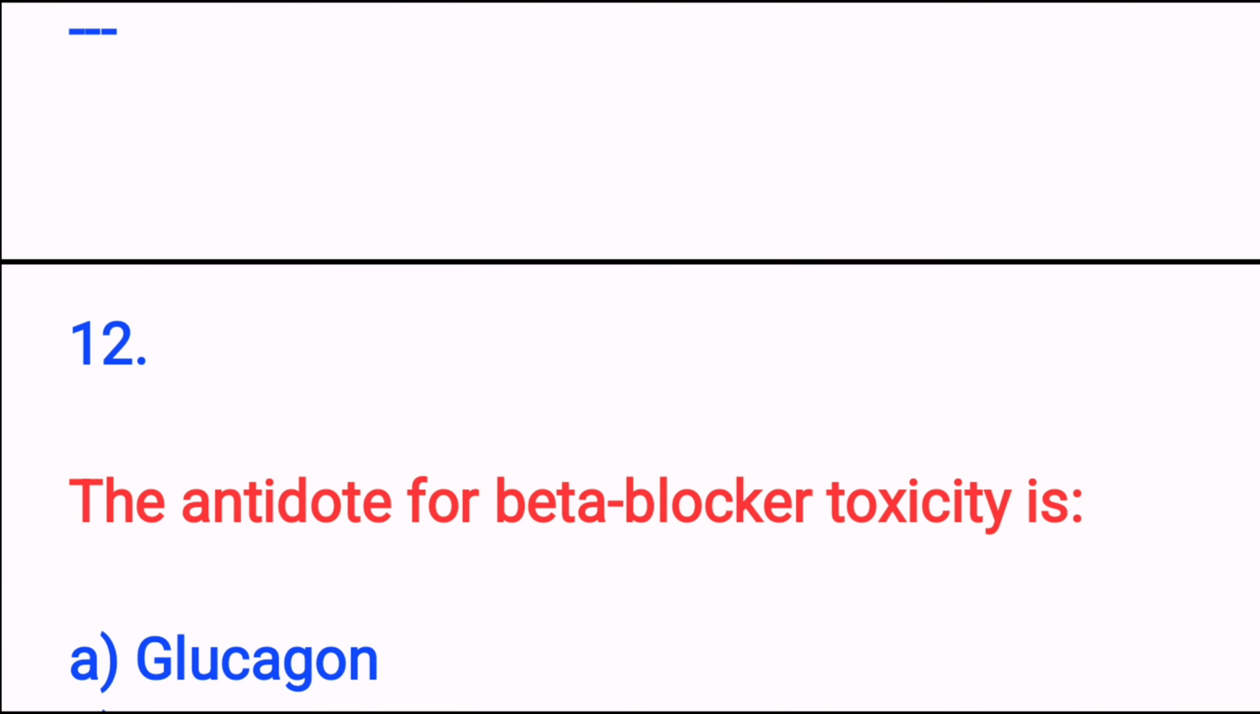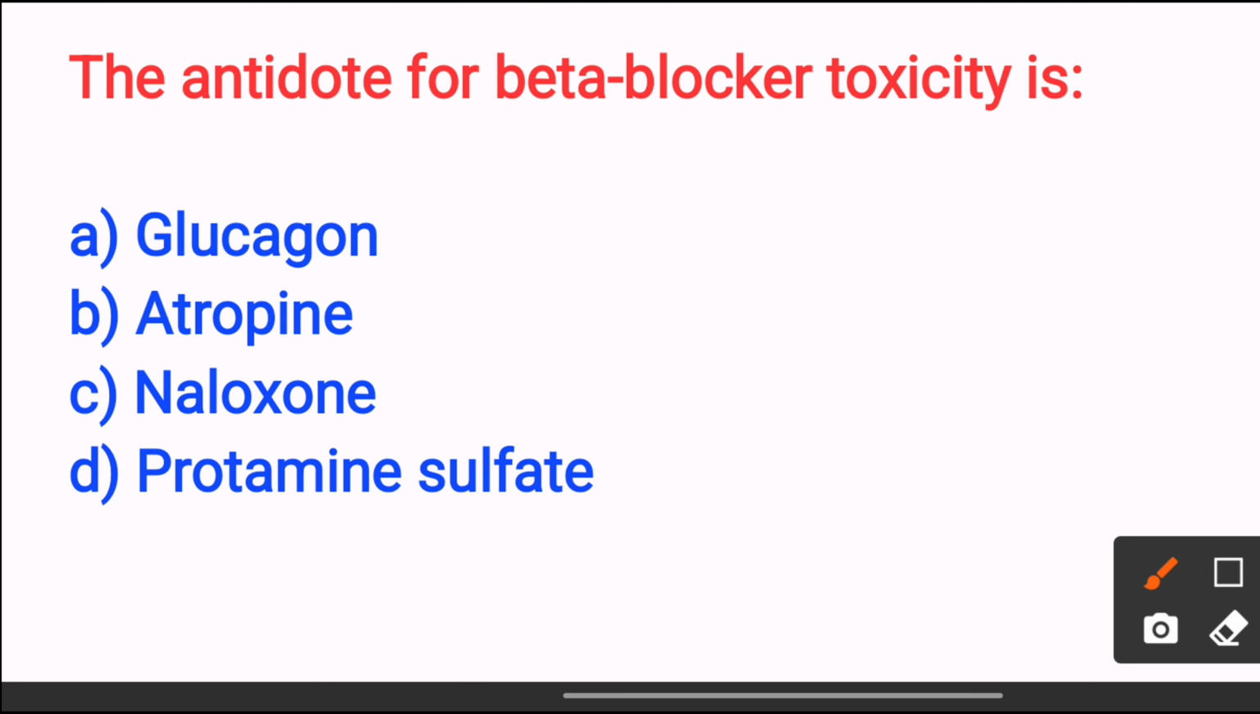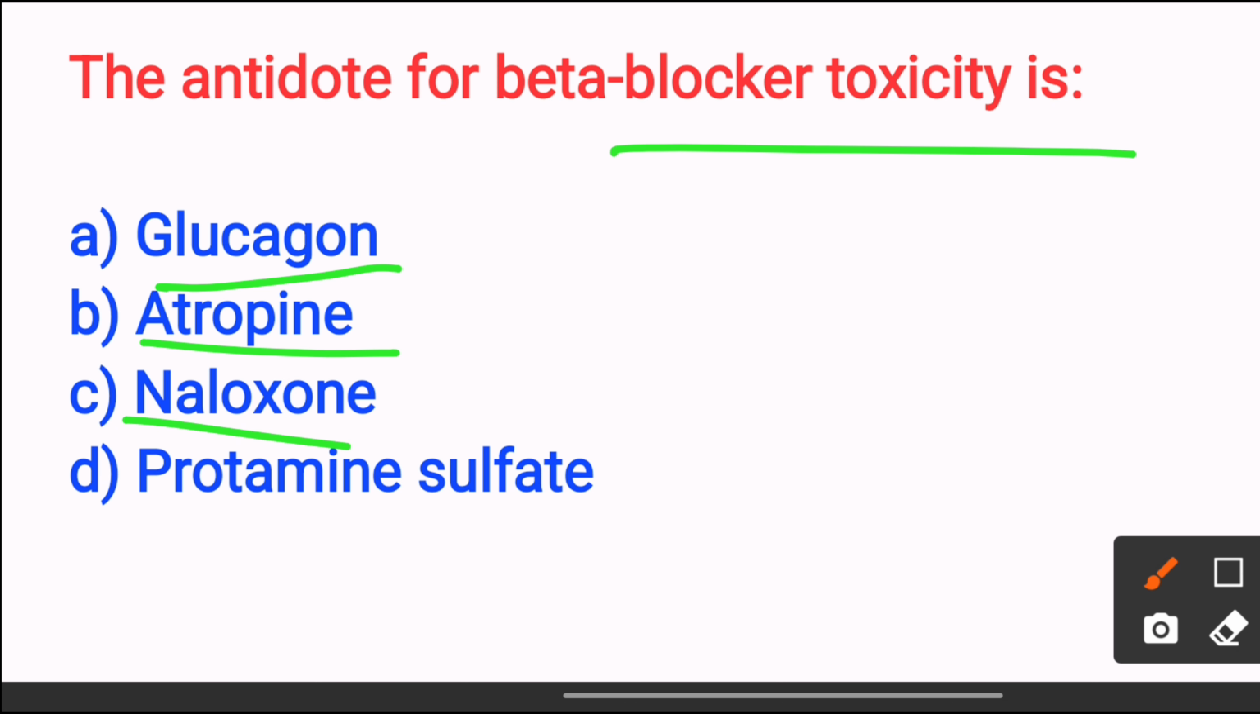Next, the antidote for beta blocker toxicity is: option A glucagon, option B atropine, option C naloxone, option D protamine sulfate. The answer is option A glucagon, because glucagon bypasses beta receptor blockade by increasing cAMP. So the answer is option A.